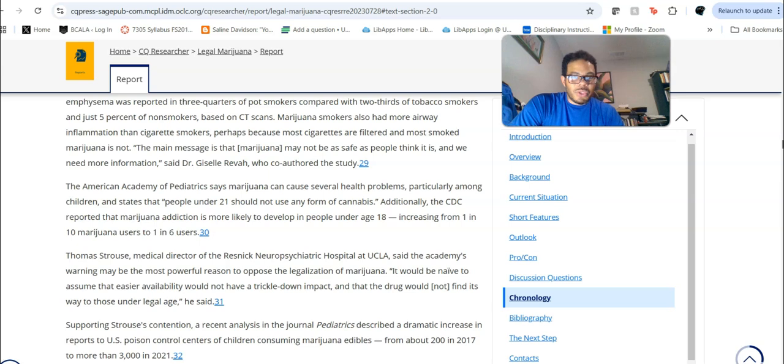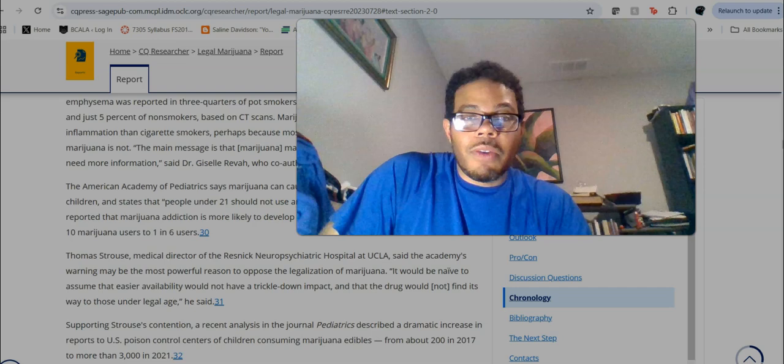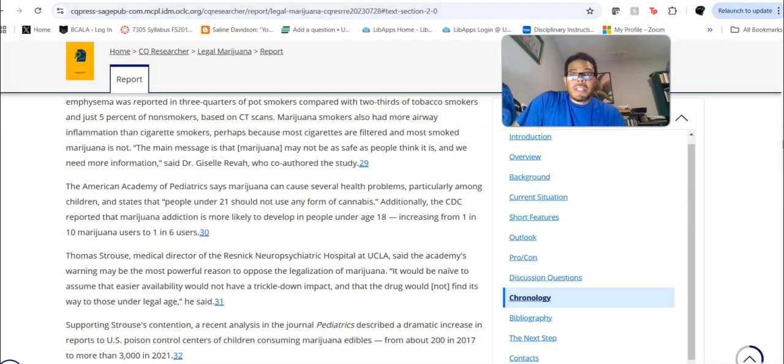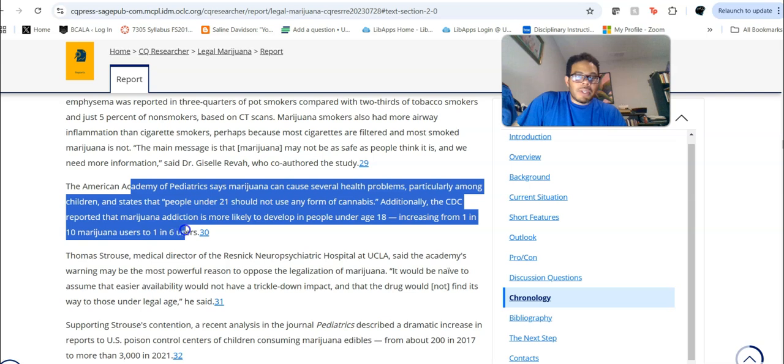And your footnotes will actually get you, so let's say you're reading this essay, but you don't necessarily want to cite from this essay. You want to cite from where this essay is citing the information from. This database does such a great job of linking you to the additional information through the footnotes. So let's say I read this, I'm not going to read it for the sake of time, but let's say I read this and I'm like, holy smokes, this is great information. I want more and I want to cite it.